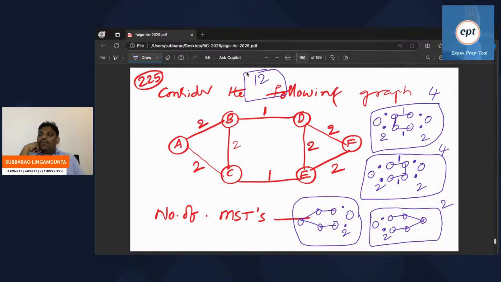Consider the following graph. How many MSTs? Two edges are fixed. Remaining four more, right? I think totally three more edges required. Totally five edges, two edges are fixed, so three more edges. Yeah, perfect. Let's move to the next problem.